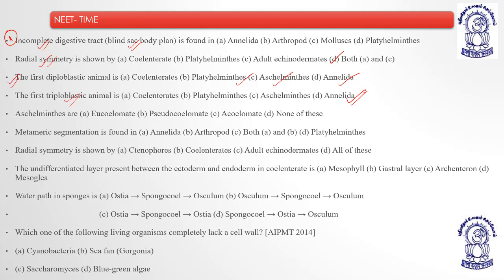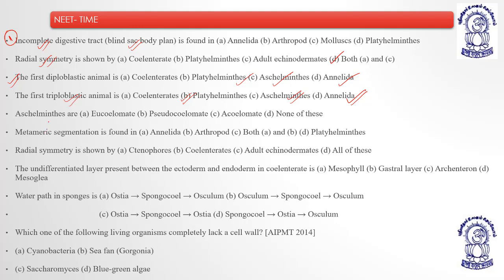Annelida is triploblastic without any question. Aschelminthes are also triploblastic, but they are pseudocoelomates, as they don't have a true coelomic cavity; the mesoderm fills the space. Platyhelminthes were the first triploblastic organisms, right? Understood?